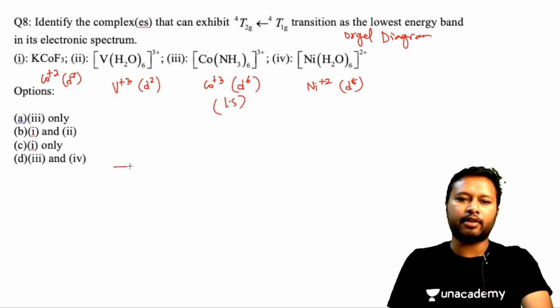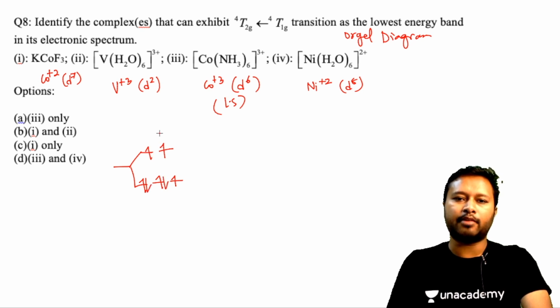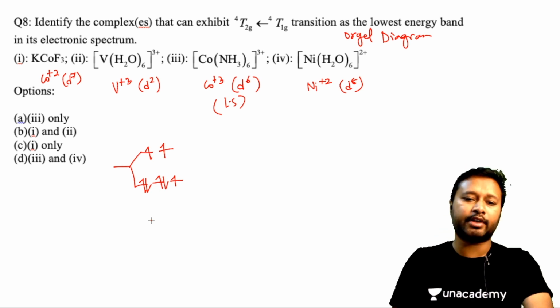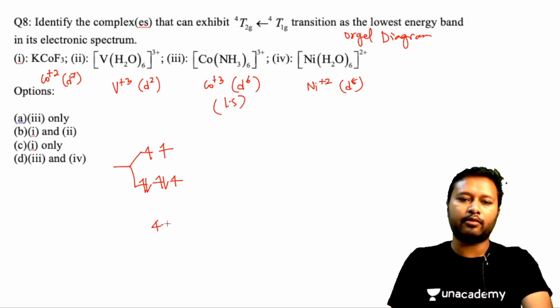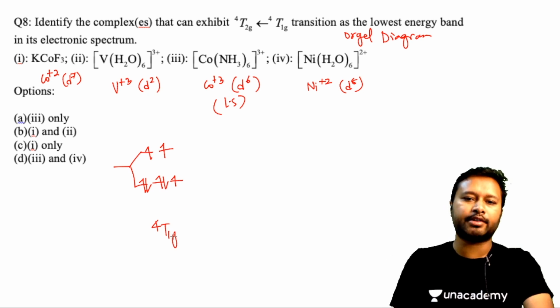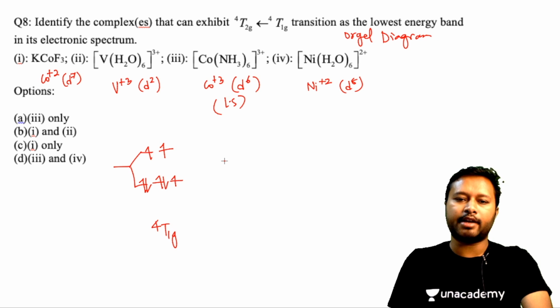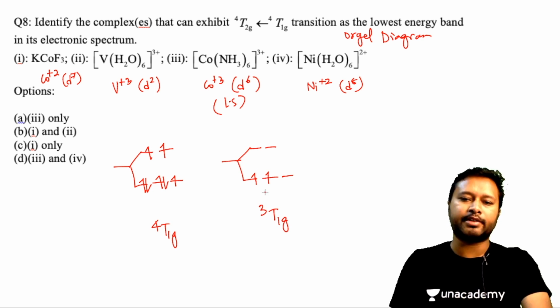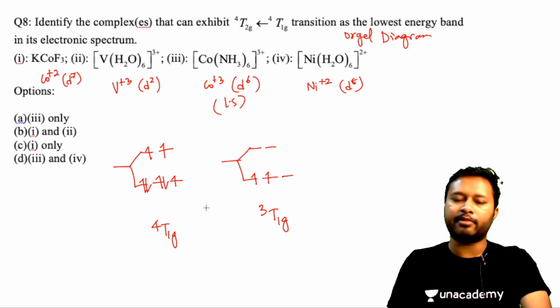Cobalt in +2, if you try to fill the electrons, 1, 2, 3, 4, 5, 6 and 7, you have 3 unpaired electrons, so the ground state of this complex will be 4T1g. I'm just writing the ground state here. About vanadium +3, that means for a d2 system, of course the ground state term is going to be 3T1g. Why am I writing 3 here? Because here we write the spin multiplicity and we have 2 unpaired electrons, so 2 plus 1 will be 3. Here we have 3 unpaired electrons, so that's why it will be 4 here.